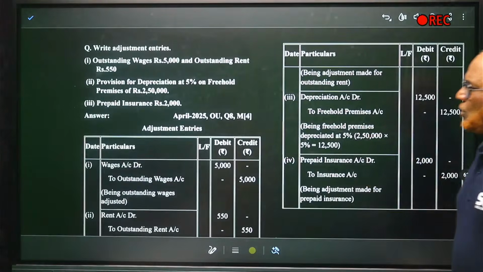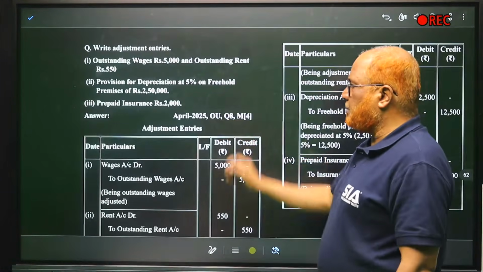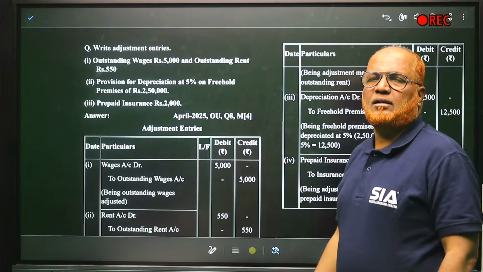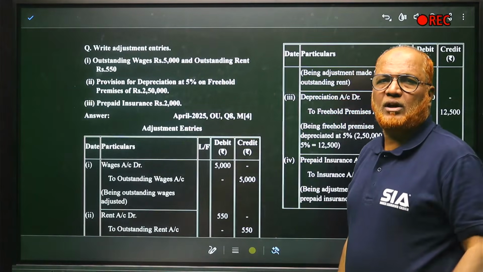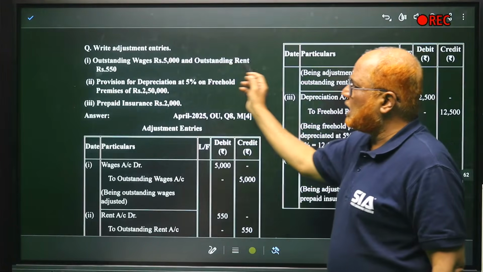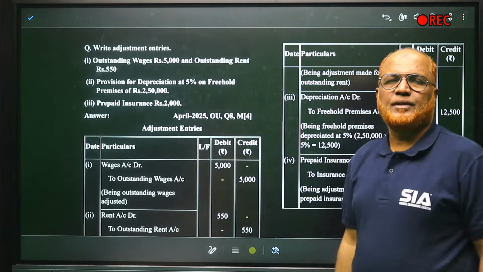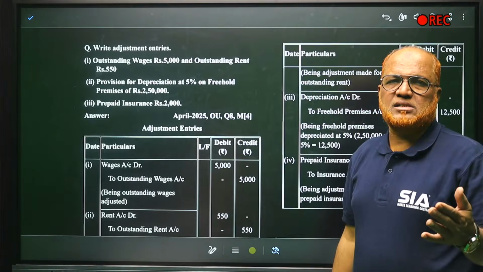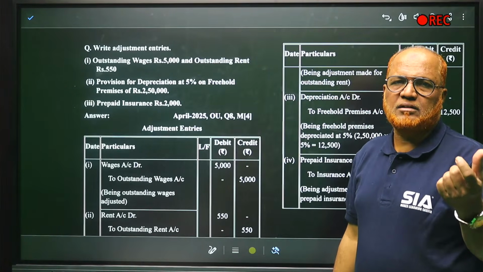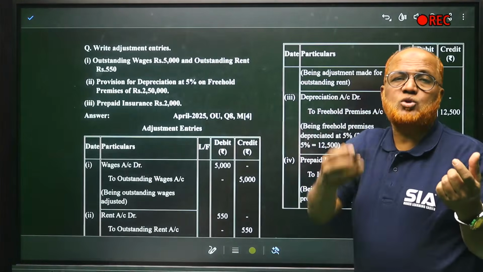Now, one question was asked in April 2025 for 4 marks: write the adjustment entries. We have to pass journal entries for outstanding wages 5,000 and outstanding rent 550. For outstanding wages, wages have already been paid and debited, but some wages are still to be paid.